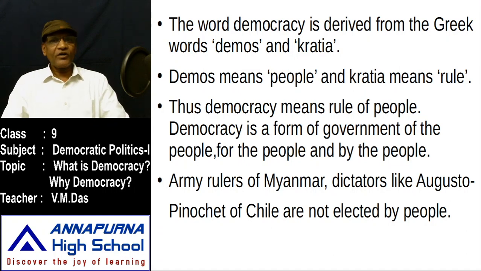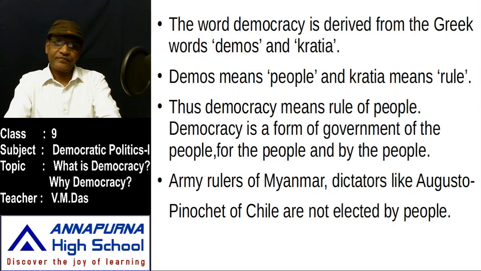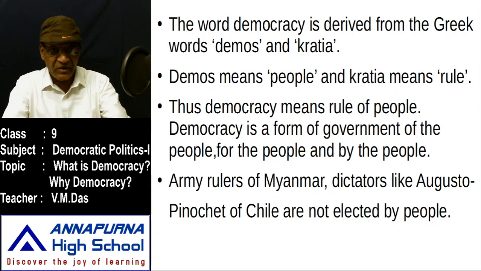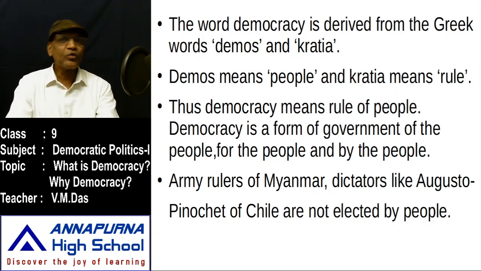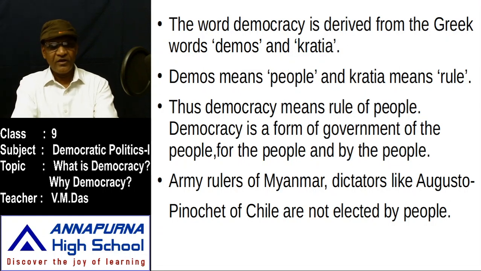Thus, democracy means a rule of people or people's rule. Democracy means people's rule or people's authority. And democracy is a form of government of the people, for the people, and by the people.